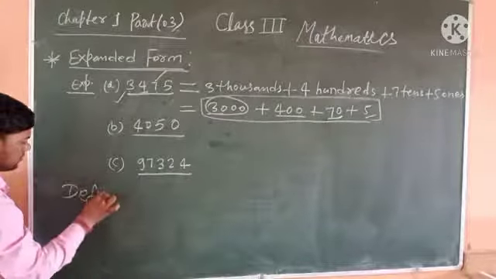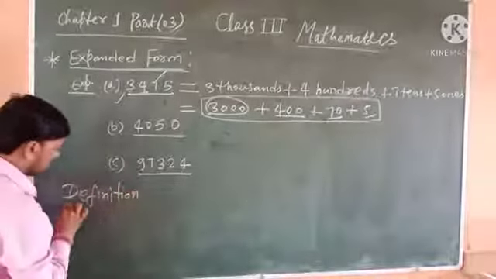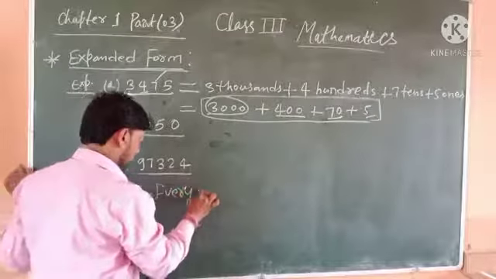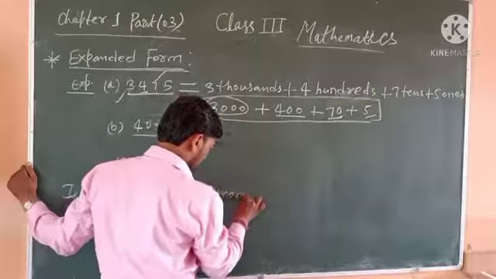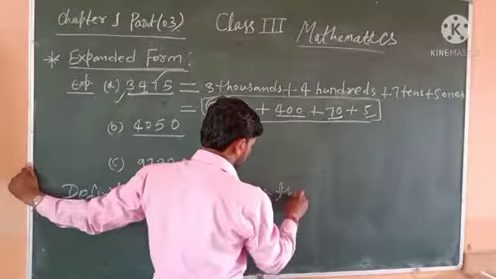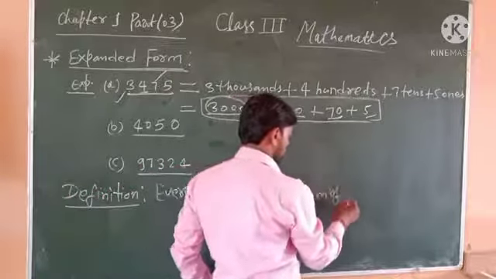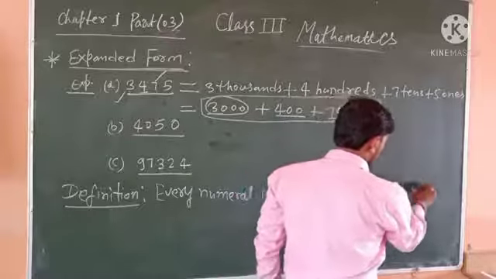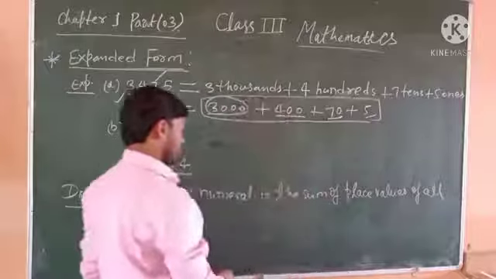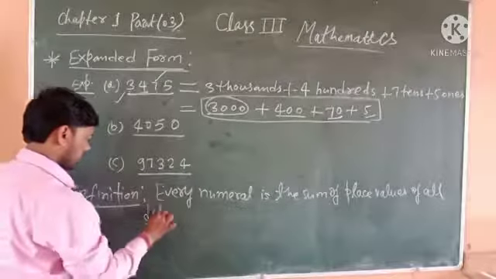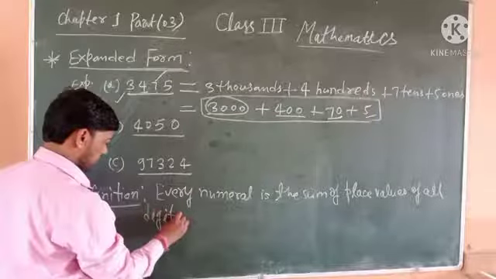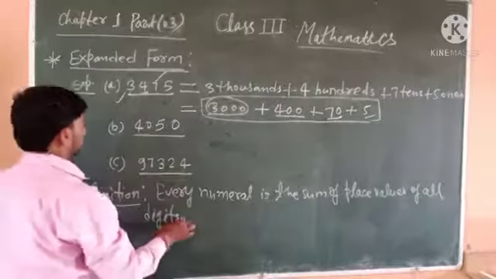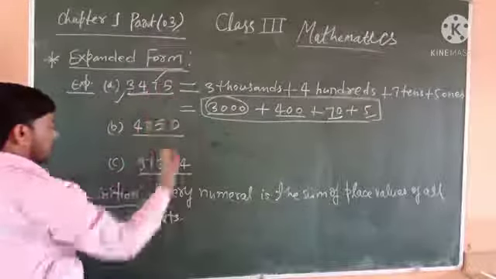Definition we can write: every numeral is the sum of place values of all digits. It is called expanded form.